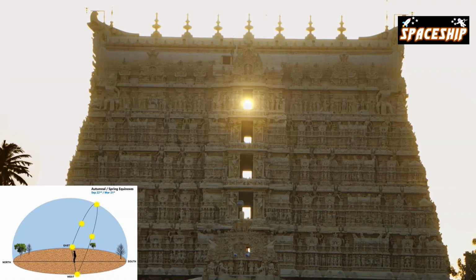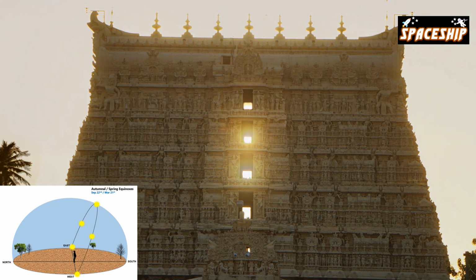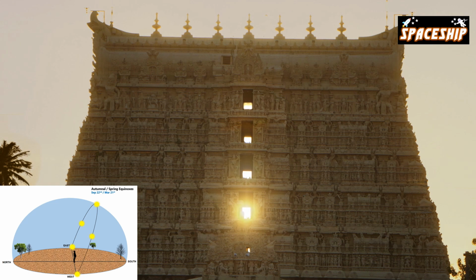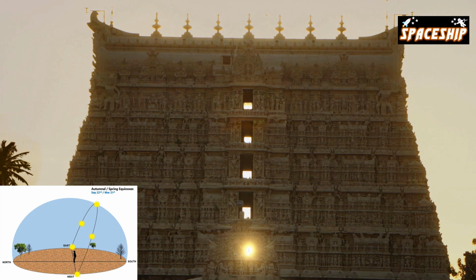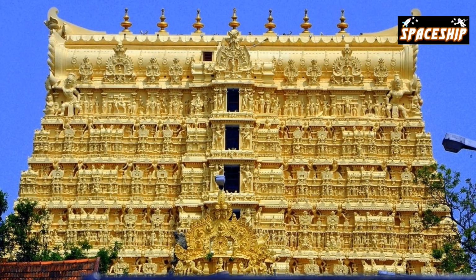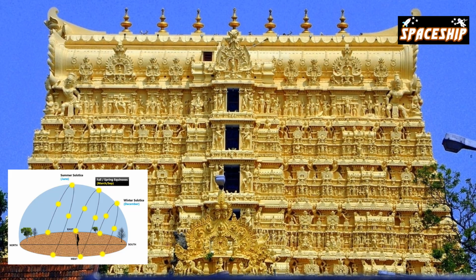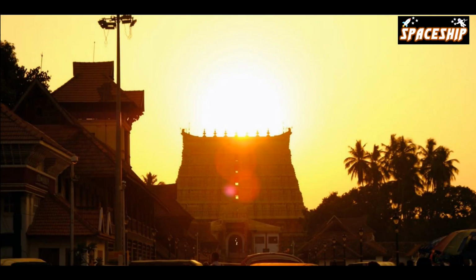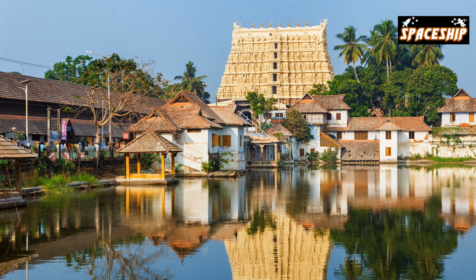On the days of equinox, on March 21st and September 22nd, give or take a day, one gets to see the setting sun passing exactly through all the window openings in the tower in succession in roughly 5-minute intervals. The tower is built precisely facing east. On days past the equinox, the setting sun gets blocked by the tower structure because the rising and setting positions of the sun either move northwards or southwards. This ancient Indian temple is an architectural marvel that showcases ancient Indian astronomy, science, and engineering.